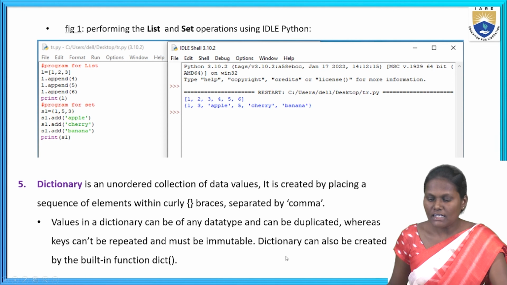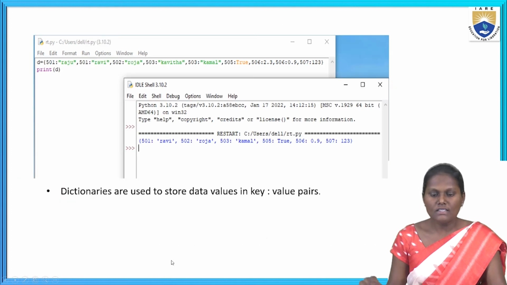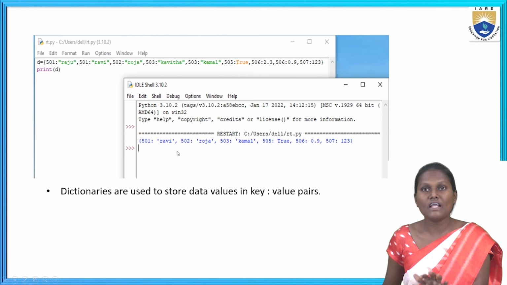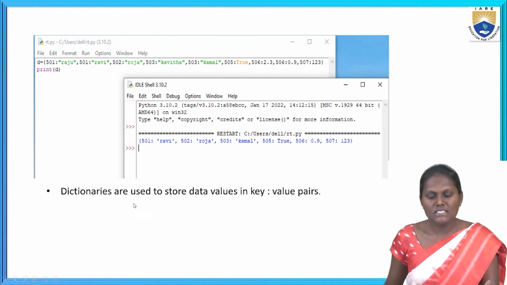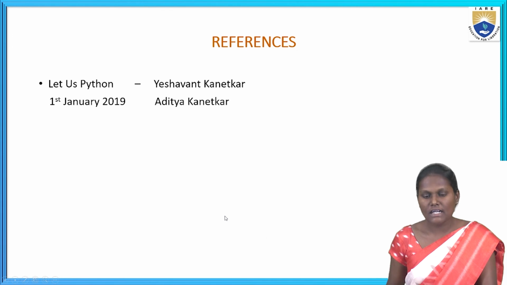A dictionary can also be created by the built-in function. Okay, see, I already explained this in the slide also. The same values had come there also. Dictionaries are used to store data values in key-value pairs. So key and value pairs can be represented like that.